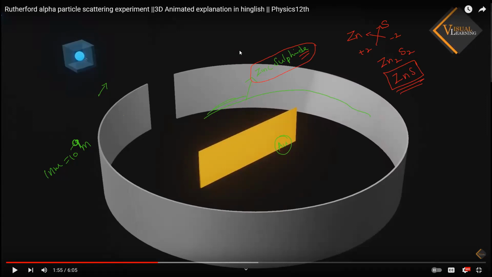So the screen is completely coated with what, everybody? Yes, zinc sulfide. Why? Because it will detect the alpha particles when they hit it. That is what it is. Okay, everybody?